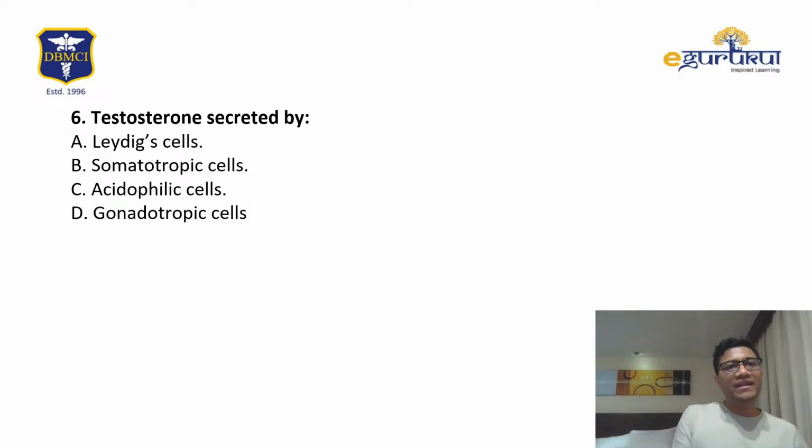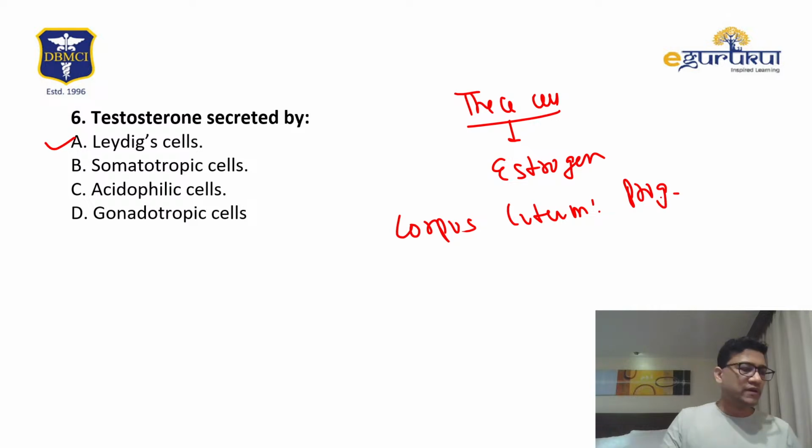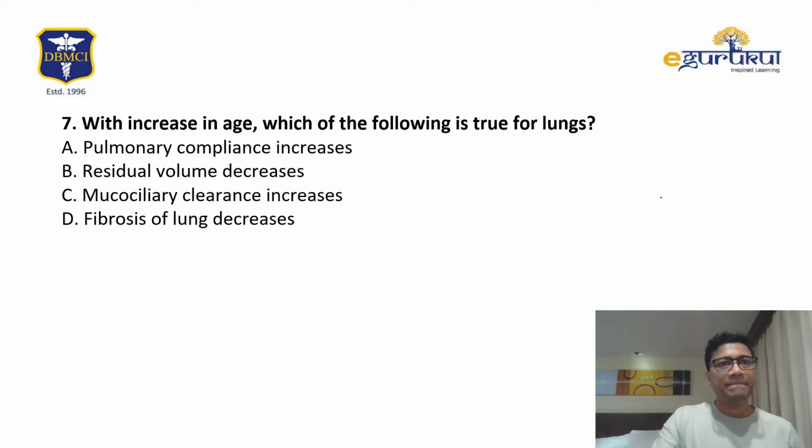Testosterone is secreted by Leydig cells, no doubt in that. Leydig cells, okay. And theca cells, they are for release of estrogen. Estrogen, okay. And corpus luteum, progesterone. Just now we have discussed, okay. So answer is A.